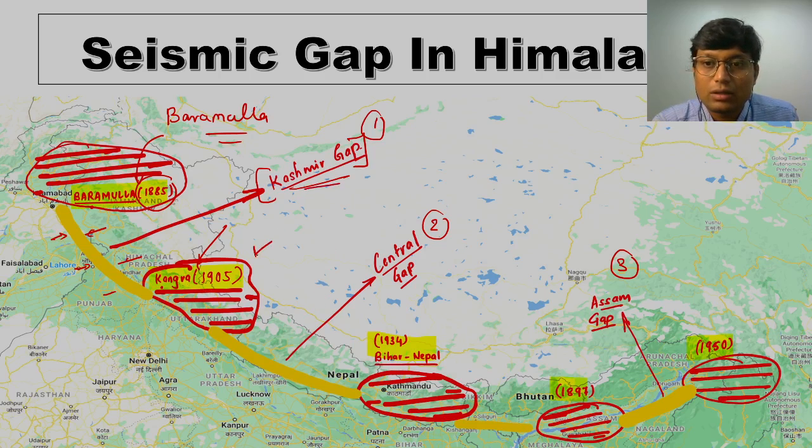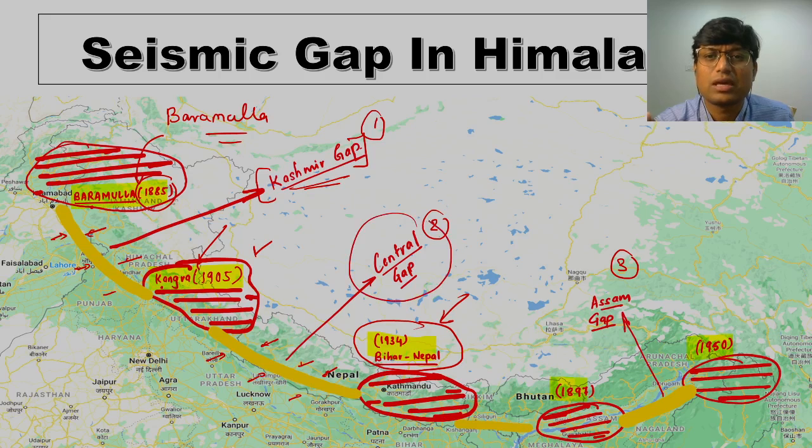After the Kangra earthquake of 1905, there is one major earthquake in 1934, at the Bihar-Nepal border, and between these two locations there is no incidence of a major earthquake for again say 500 years or so. This particular region hasn't been struck by any major earthquake in so many years, and that is why it is called a seismic gap, or the Central seismic gap.